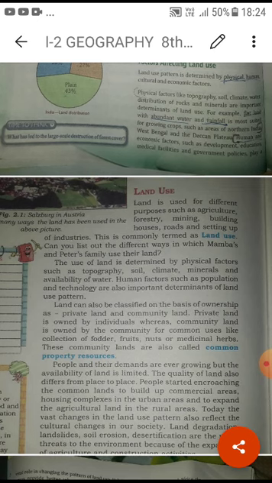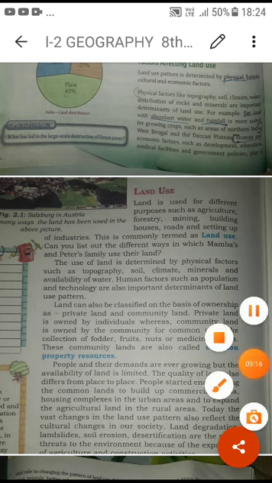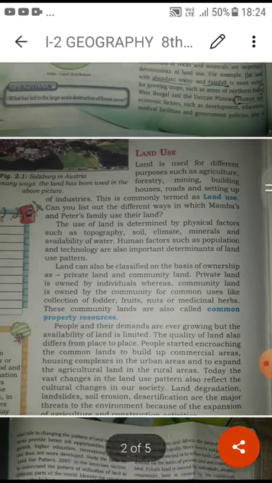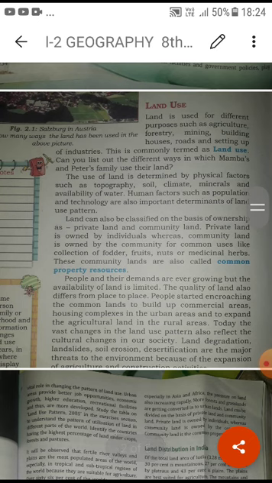When one person is using the land, it is known as private land, and when it is for the community, it is known as a common property resource. Some, like the rich farmers, are using private land, and some use what is known as common property. This also explains how we are supposed to use all kinds of land resources for our own use.